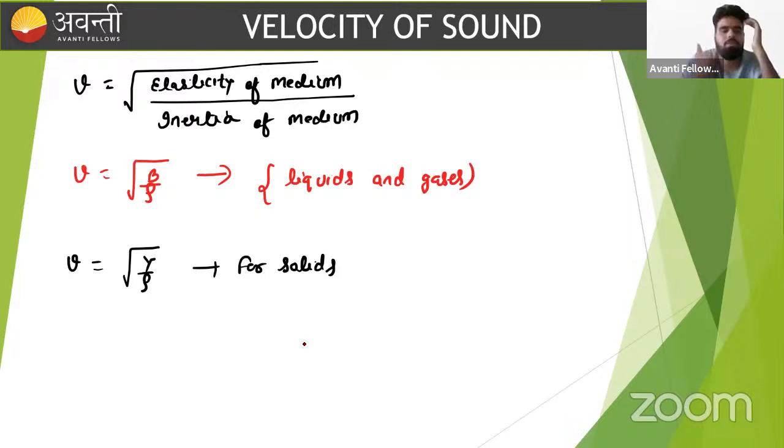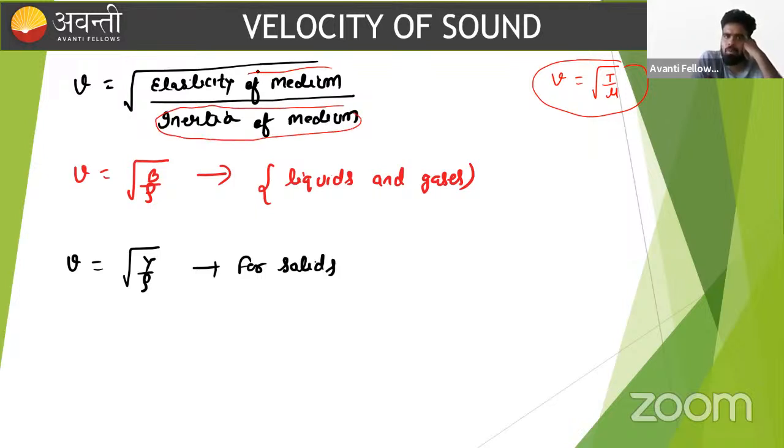in the transverse wave, if I am talking about wave on string, then the formula of the transverse wave or wave on string is written in this manner: T upon mu. What is T there, beta? T is tension in a string and mu is mass per unit length. So whenever we want to write down the velocity of wave, the simple term is nothing but elasticity of medium divided over inertia of medium.